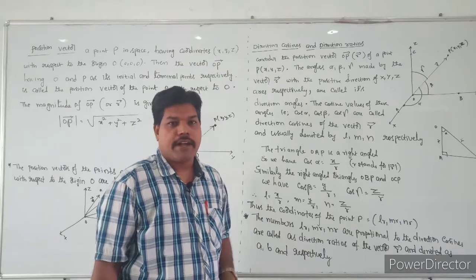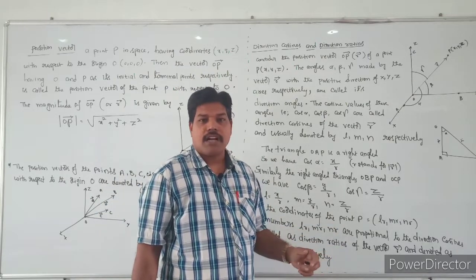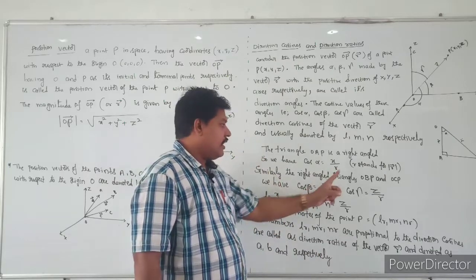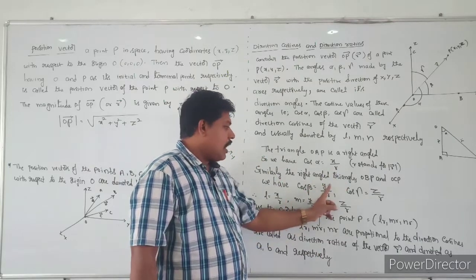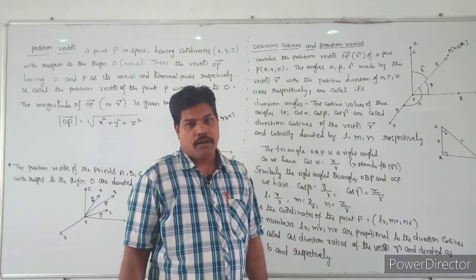And we have already taken cos alpha as L, cos beta as M, cos gamma as N. So automatically L is equal to x by r, M is equal to y by r, and N is equal to z by r.